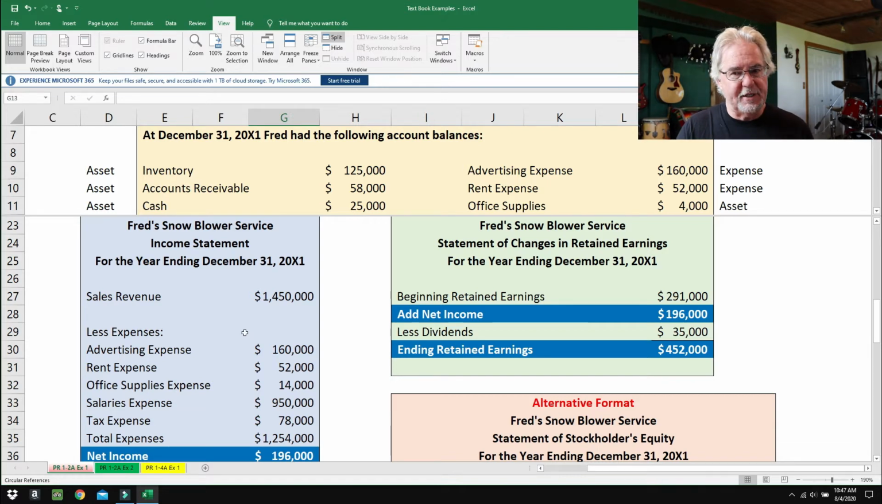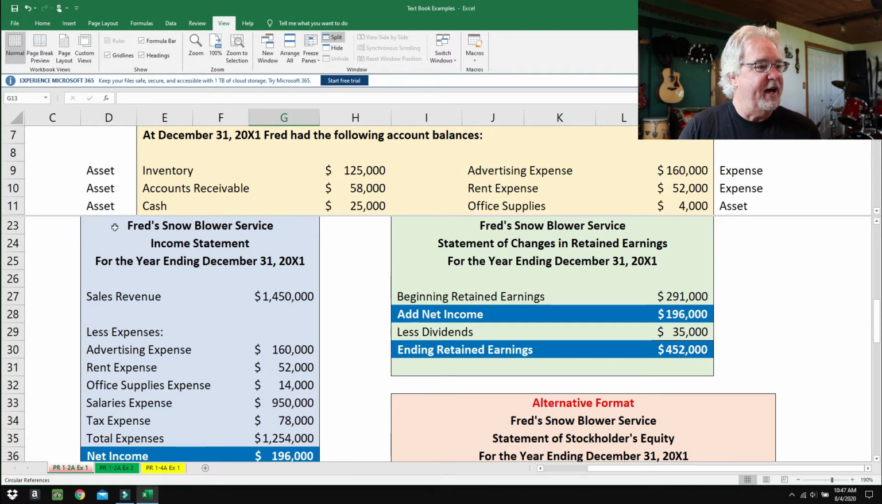Now it's very important to do these financial statements in order. In fact, you can't do them out of order. Even if a textbook problem asks you to do them out of order, you can't do them out of order. And I don't know why some textbooks do that. They should ask to do them in the right order.